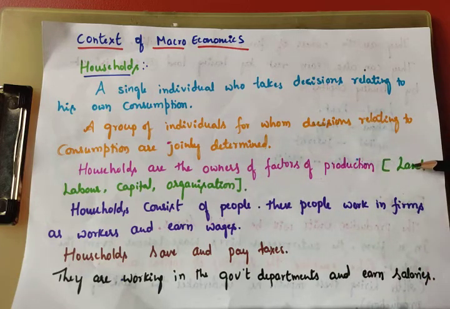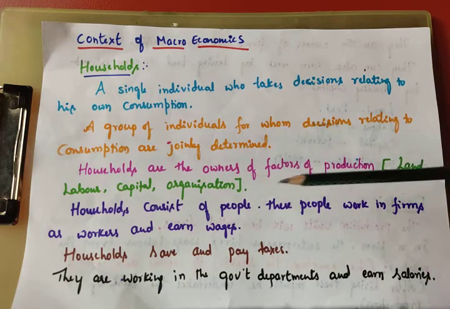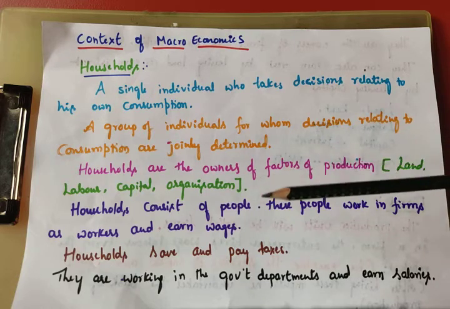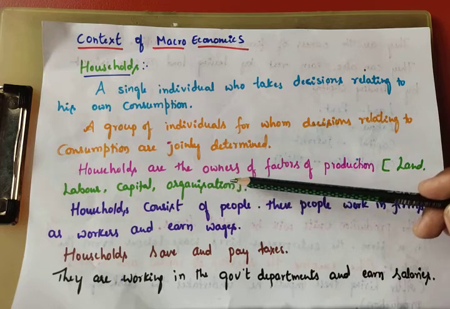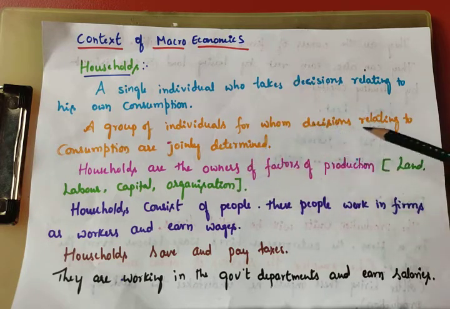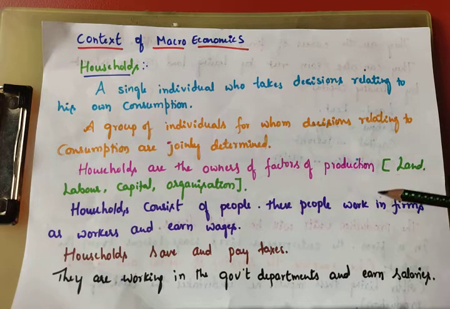The organizer's work is combining these three inputs or factors. What are they? Land, labor, capital. Combining all these three, the organizer starts the production process. His work is combining all these three inputs or factors for what purpose? To produce goods and services. After production, he will sell the same in the market and earn revenue or profit.